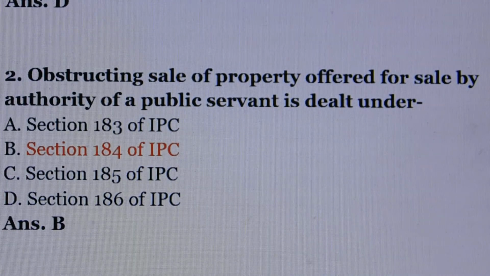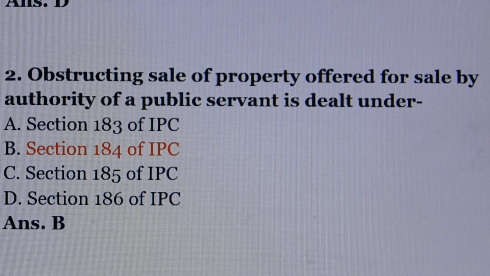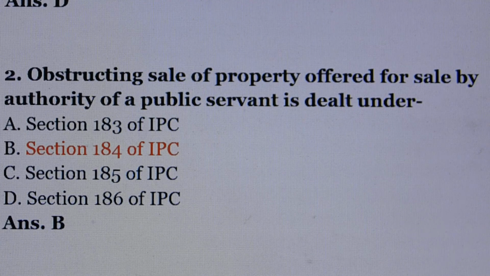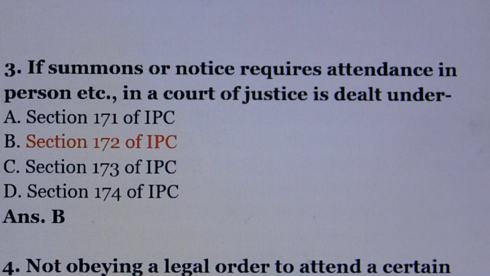Question number 2. Obstructing sale of property offered for sale by authority of a public servant is dealt under. Answer is option number B, section 184 of IPC. Question number 3. If summons or notice requires attendance in person, etc., in a court of justice is dealt under. Answer is option number B, section 172 of IPC.